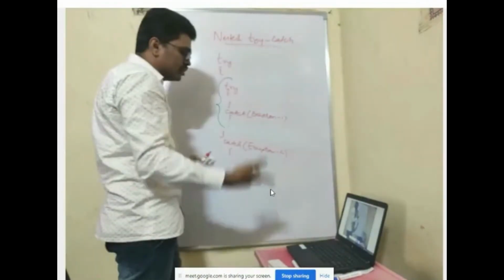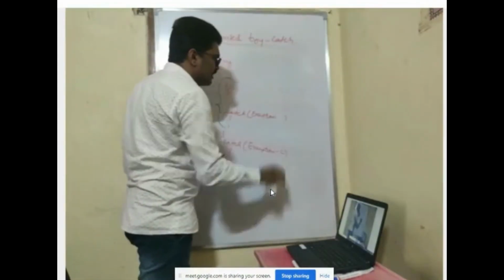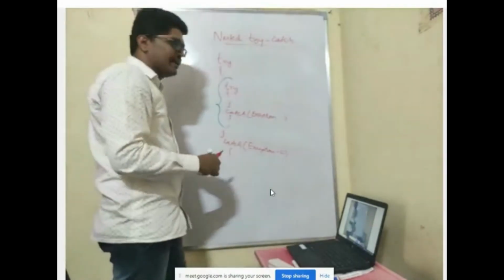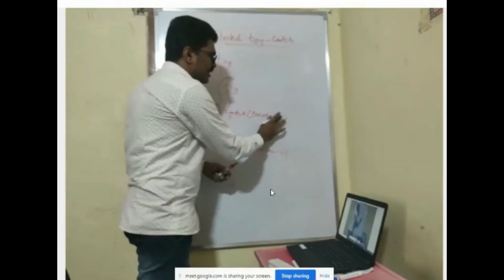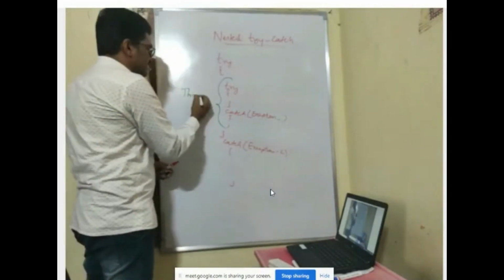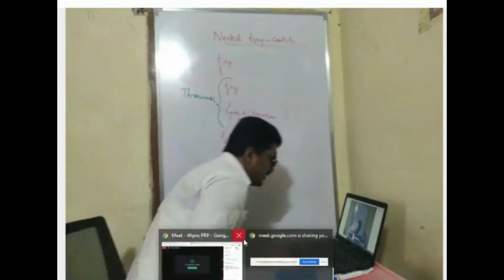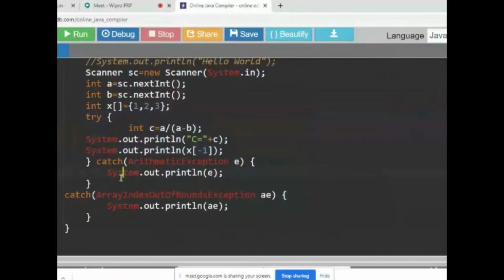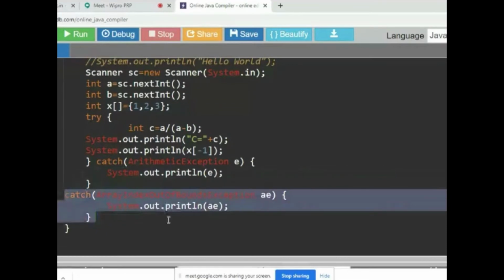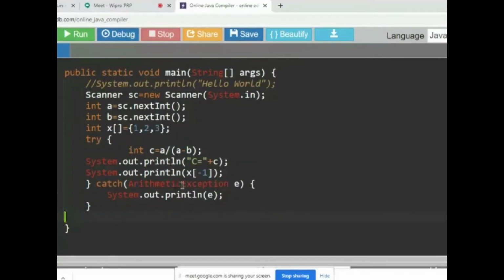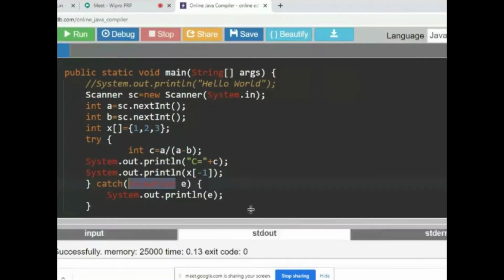If you don't know the class, you can specify the super class. So what is the super class for exceptions? Exception e, the normal exception. We have seen the class hierarchy, Throwable. If I don't know what type of exception it is, I'll remove this and go with a single catch. Exception is the super class in Java. If you run it, it will handle all the exceptions because it is the super class.